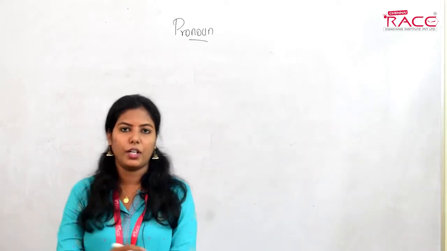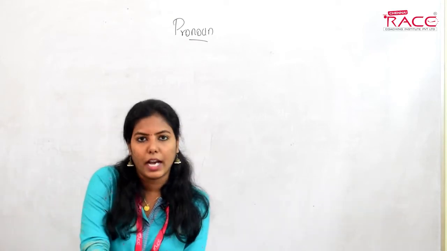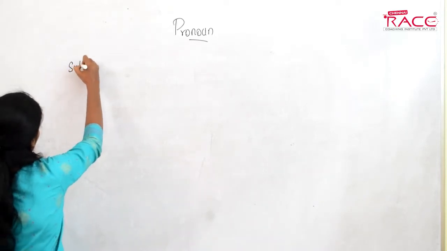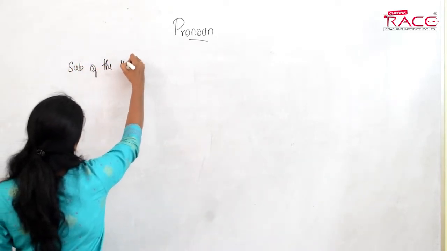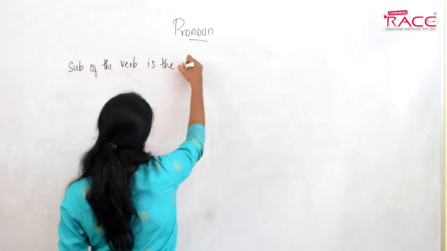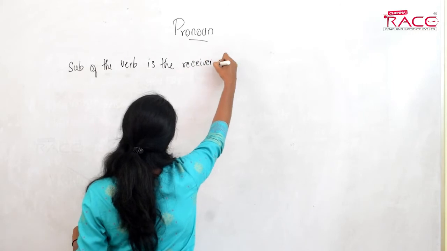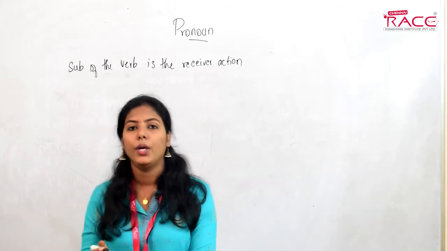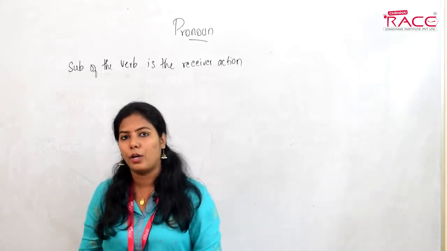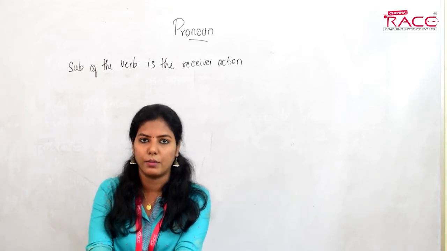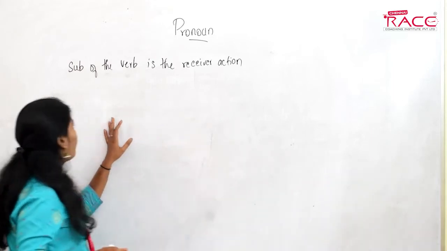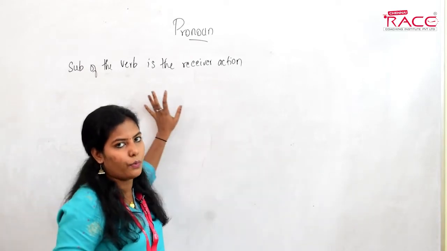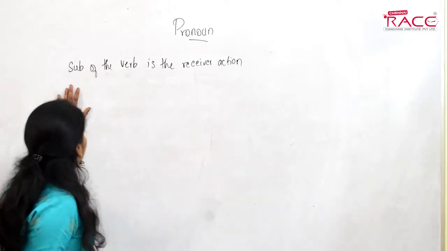Okay, point number 2. When the subject of the verb is the receiver of the action, we use a reflexive pronoun with the subject. Remember, when the subject of the verb is the receiver of the action. If I give you an example, you will clearly understand what the sentence means. Just listen to it properly.